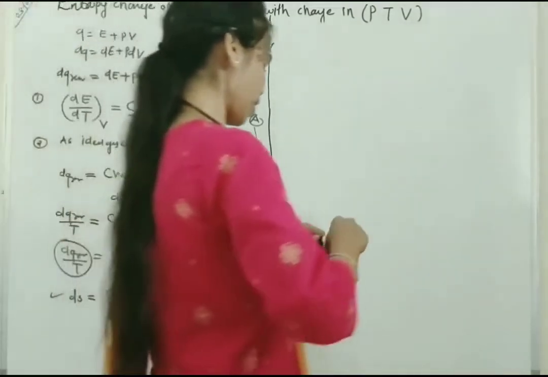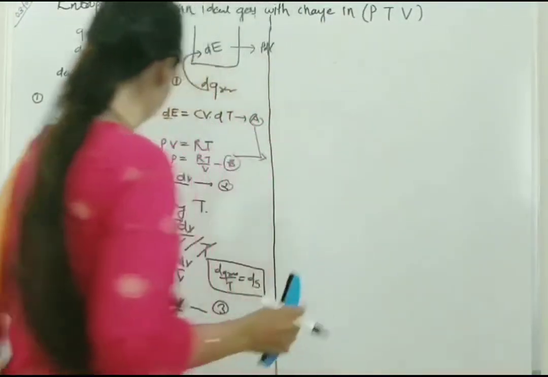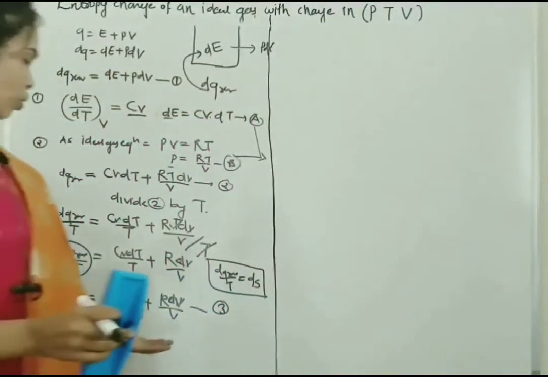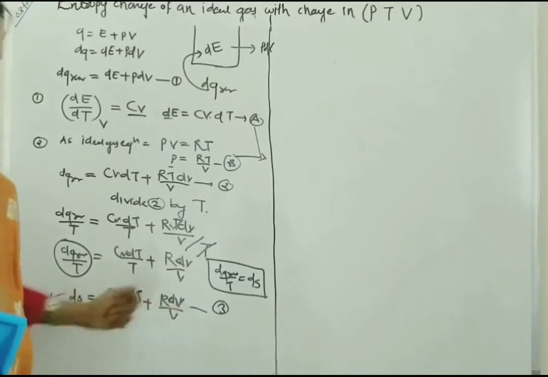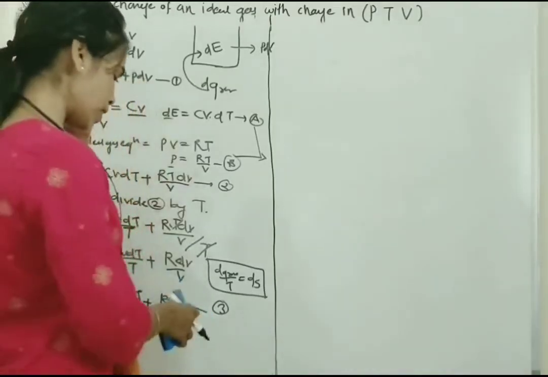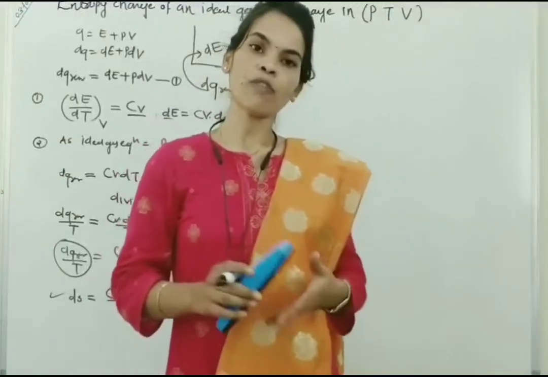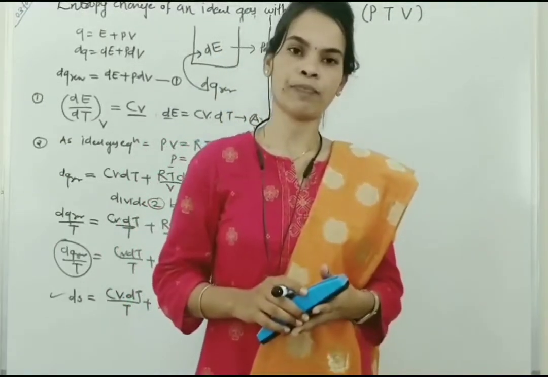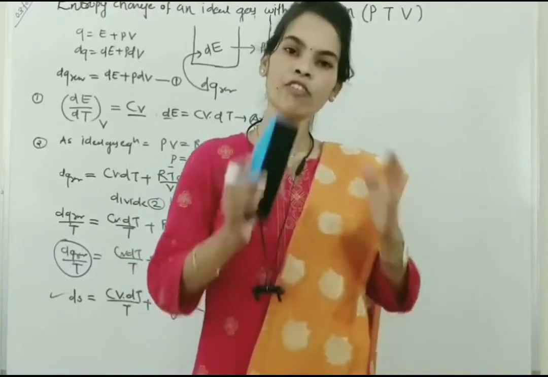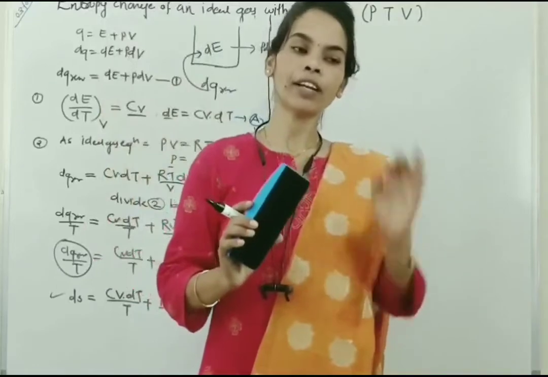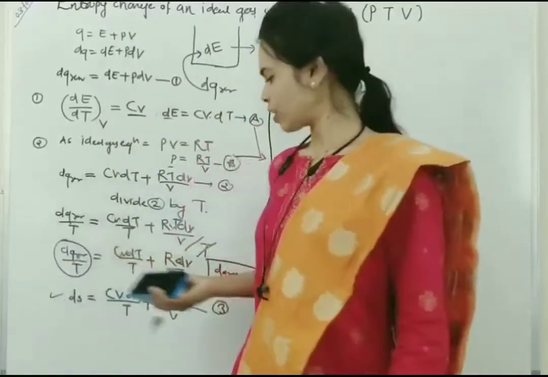From this equation number 3, up to here you can understand. So we already get the change in entropy in terms of temperature and volume. But suppose we calculate the entropy change for a finite state of the system. Then we are required to apply integration within the limits of the parameters in that equation.